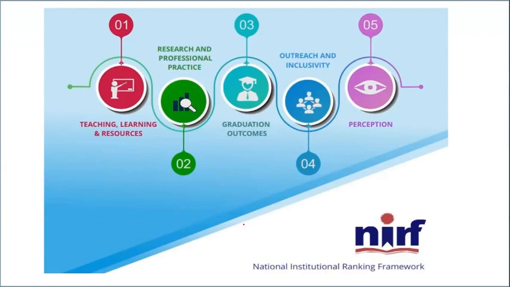There are 5 categories, that is teaching, learning and resources, research and professional practice, graduation outcomes, outreach and inclusivity, as well as perception. These are all the parameters of NIRF.